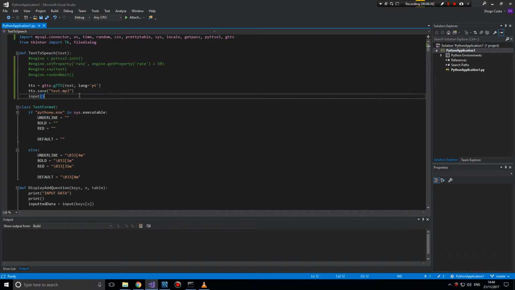And also you have to save it. I don't care if you have to save it or the temporary file format or whatever. You have to save it, which is just darn annoying. I shouldn't have to save it, because what I'm then going to have to do is load it up, then find another module to play an MP3, because I know by default in Python, especially in Windows, you can only play the Microsoft sound format, the wave format, which is not really much compressed. It's quite large compared to the MP3 format.